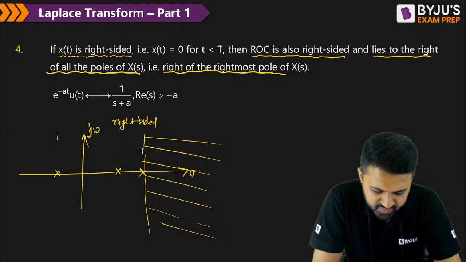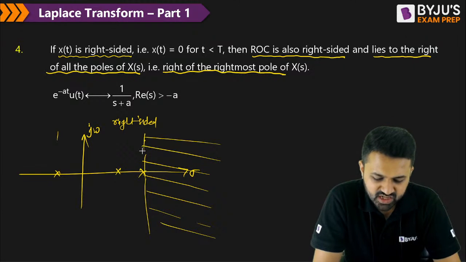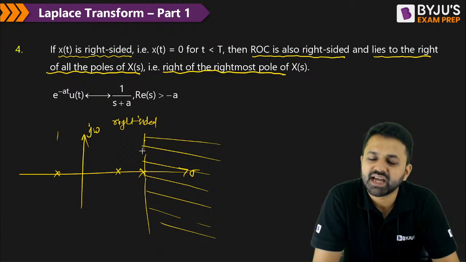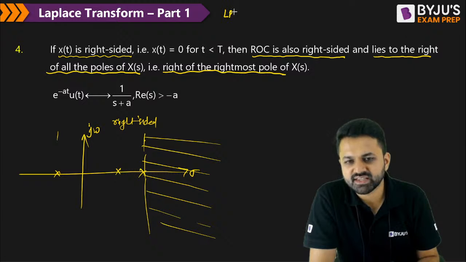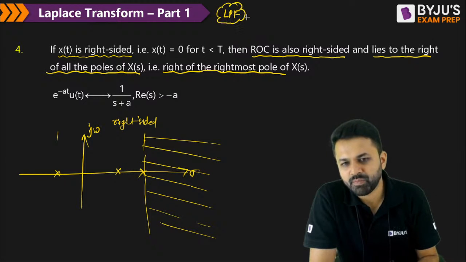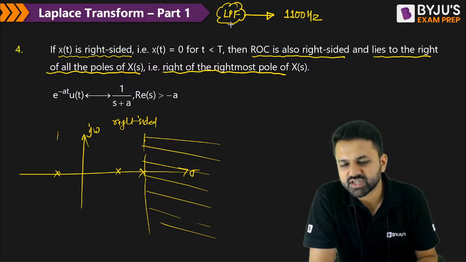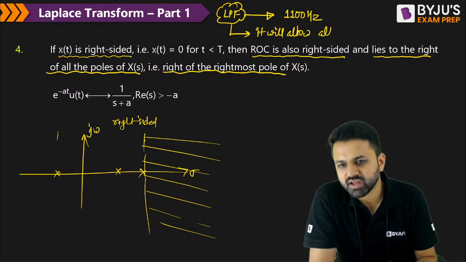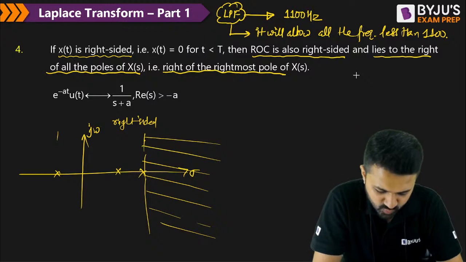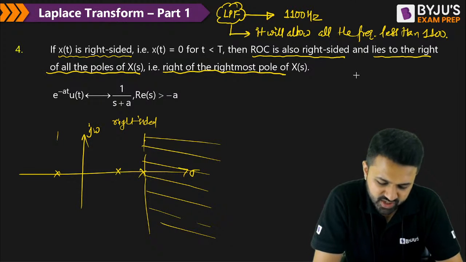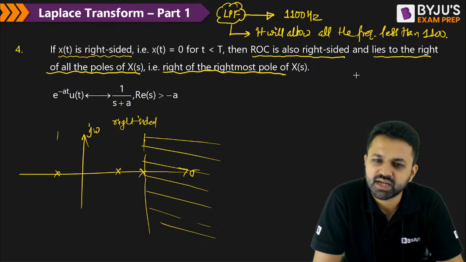So, Pratim, if the filter has the cutoff frequency 1100, suppose we have a low pass filter with the cutoff frequency 1100. The function of the low pass filter is that it will allow all the frequencies less than 1100. That is the function of the low pass filter, na? So why are you having the doubt? That is just the simple concept of the low pass filter.